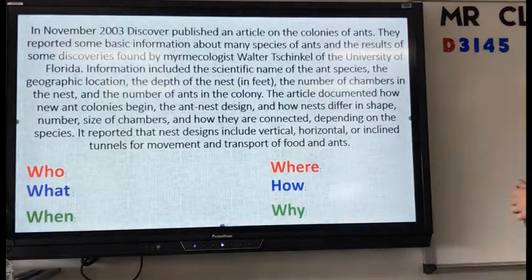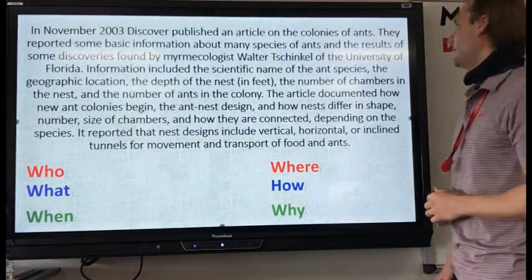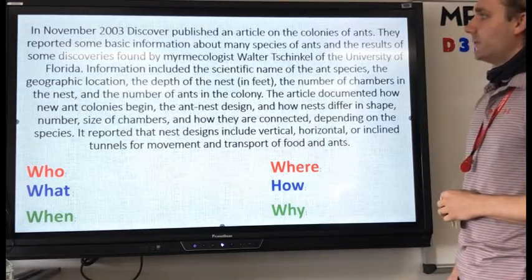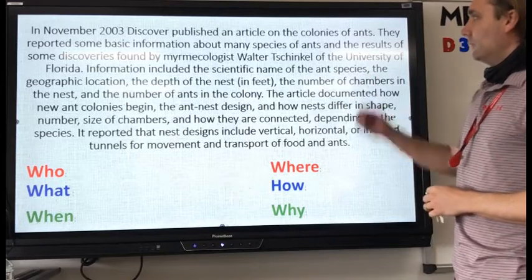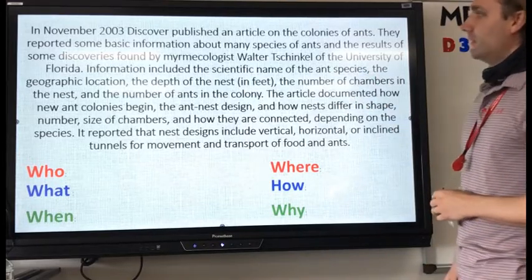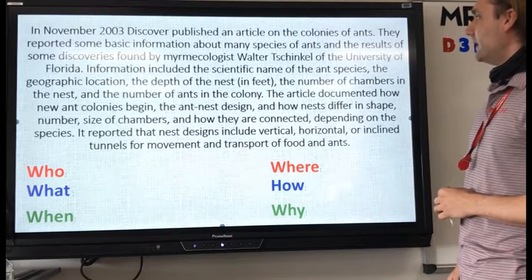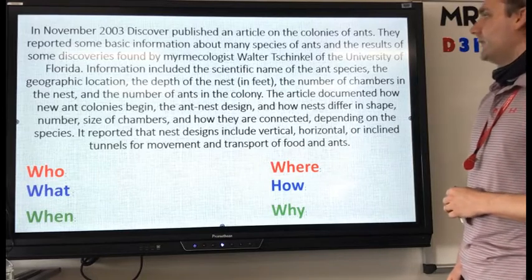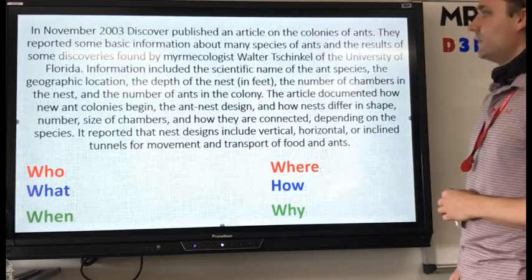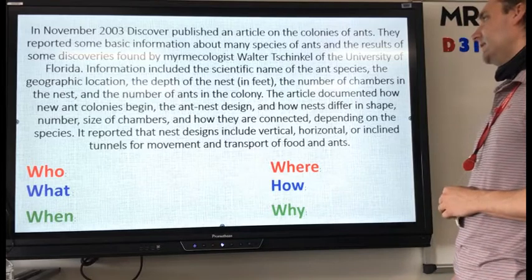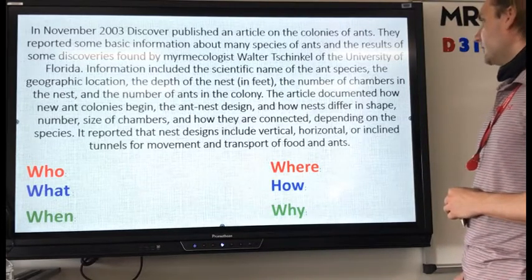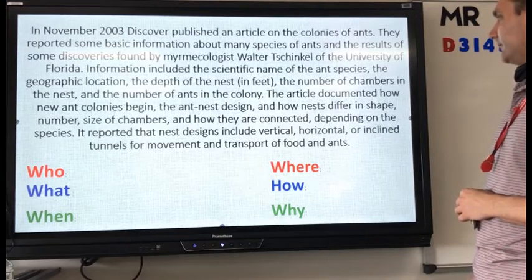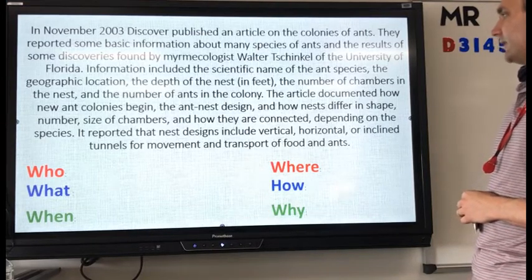In November 2003, Discover published an article on the colonies of ants. They reported some basic information about many species of ants and the results of some discoveries found by Walter of the University of Florida. Information included the scientific name of the ant species, the geographic location, the depth of the nest in feet, the number of chambers in the nest, and the number of ants in the colonies. The article documented how new ant colonies began, the ant nest design, and how nests differ in shape, number, and size of chambers, and how they are connected.